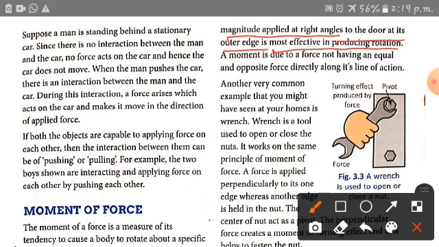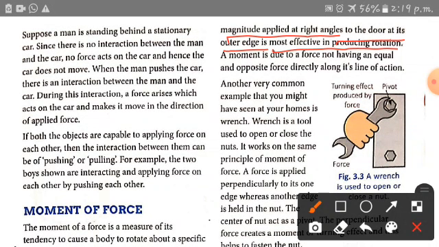That means a moment is due to a force not having an equal and opposite force directly along its line of action. So, moment of force: when force is applied on the hinges or door, the door will open.